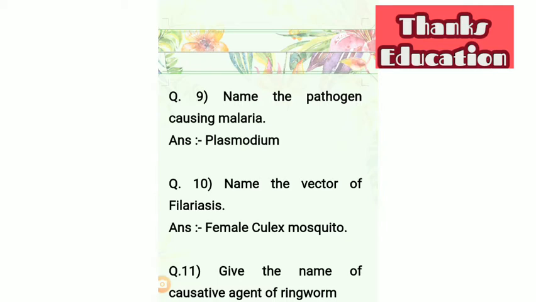Here we have studied there are four different types of malarial pathogen. That means the four different species of Plasmodium that cause malaria. But the perfect answer is only the Plasmodium, irrespective of its species.